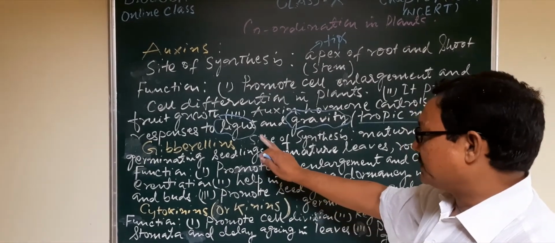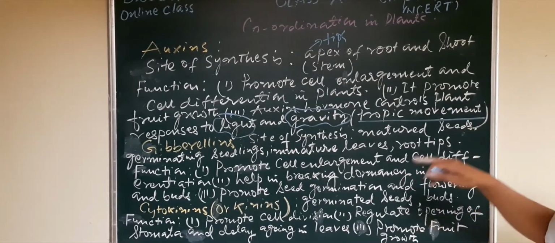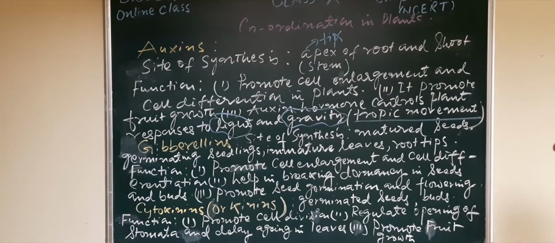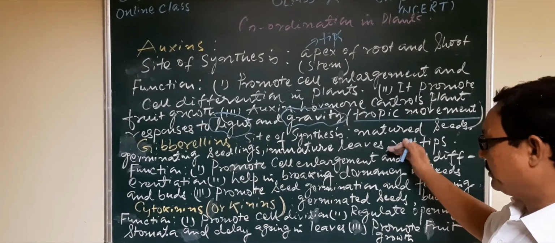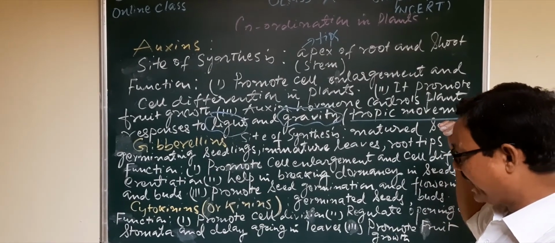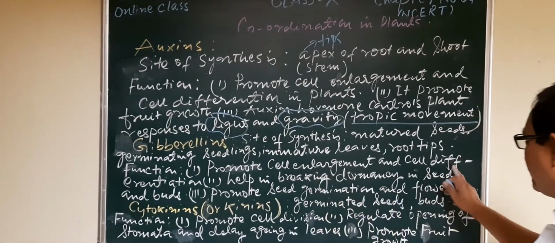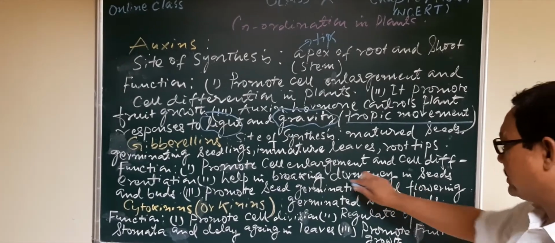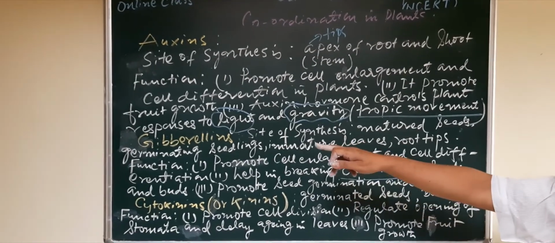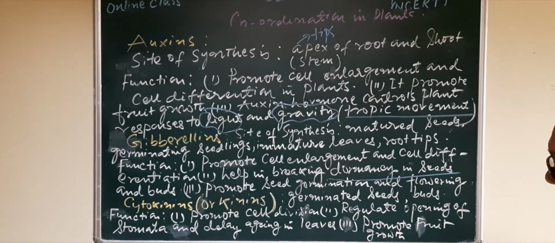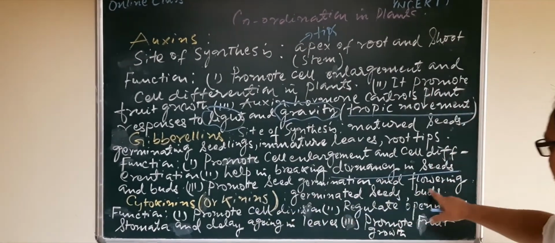And gibberellins, the second important hormone. Site of synthesis: matured seeds, germinating seedlings, immature leaves, root tips, etc. The function: promotes cell enlargement and cell differentiation. It can also enhance or inhibit dwarfism in plants. It helps in breaking dormancy, which is a very important function associated with the gibberellins. It breaks dormancy in seeds and buds, and promotes seed germination and flowering.